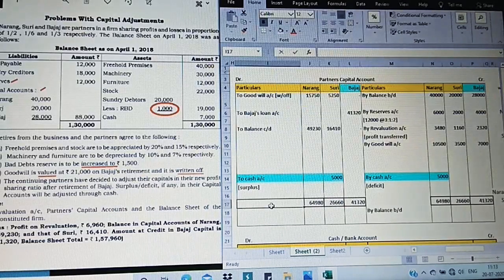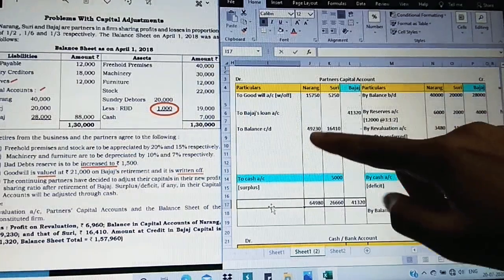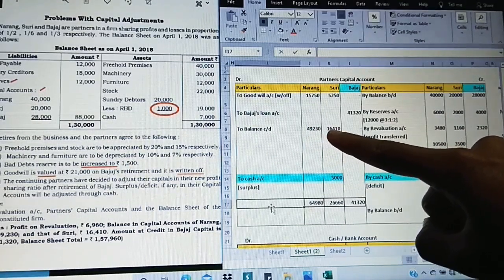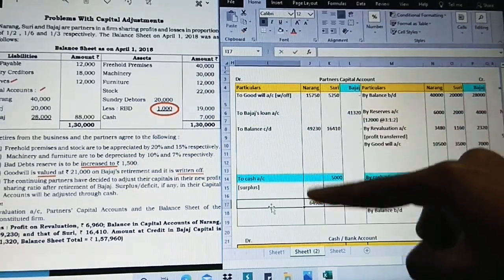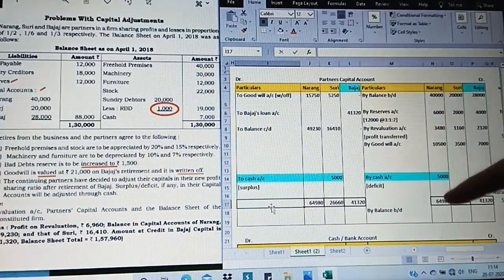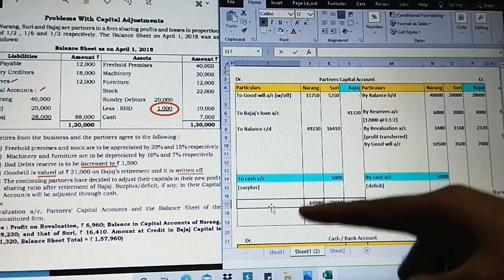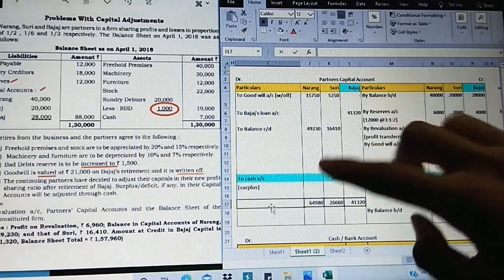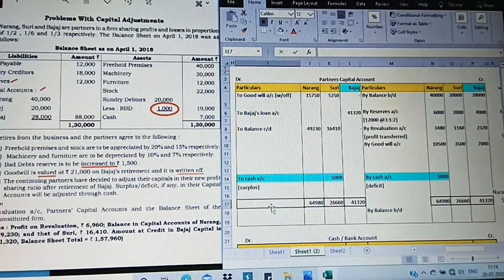So always when you have the adjustment, you do it in the pencil because we have the comparison. It is fixed based on the new ratio. So 49,230, 16,410. After writing this, we should compare each partner which side is greater. Suppose if credit side is greater, you will have surplus. If your debit side is greater, you will get a deficit. See, for Narang we got deficit. For Suri we got surplus. This is the adjustment we should make in the form of cash. Clear? Just observe. We have completed now.